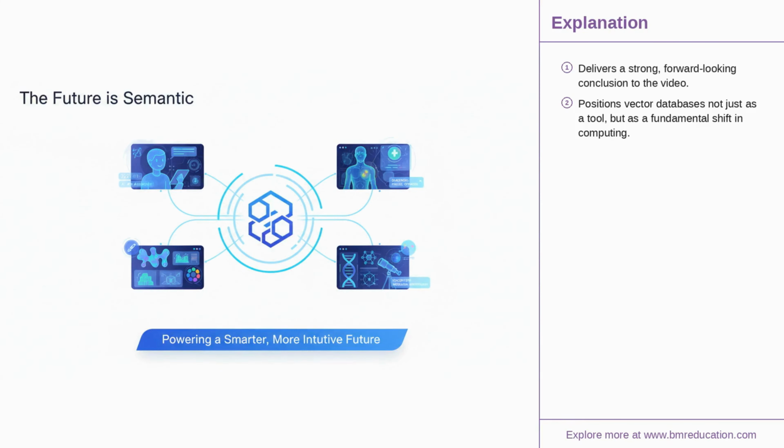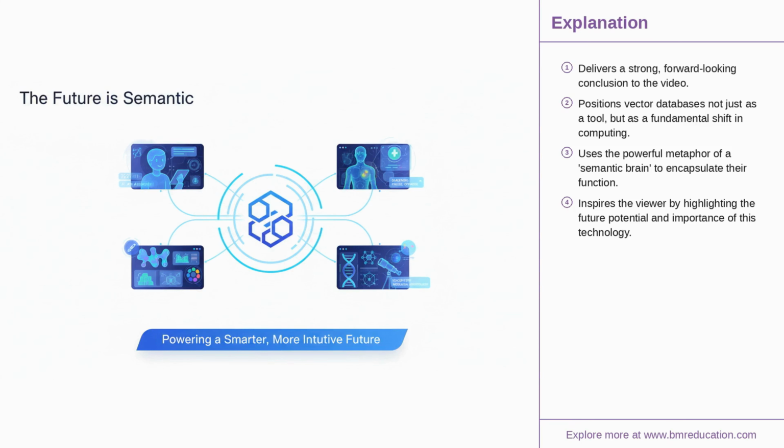In conclusion, vector databases represent a fundamental paradigm shift in how we interact with information. They are the architectural foundation for a more intuitive, context-aware generation of AI. By providing a semantic brain for applications, they move us from a world of rigid queries to a future of fluid, meaning-driven conversations with our data, unlocking potential we are only just beginning to explore.